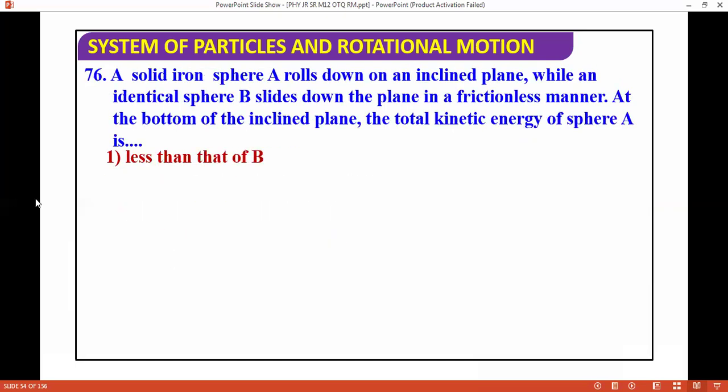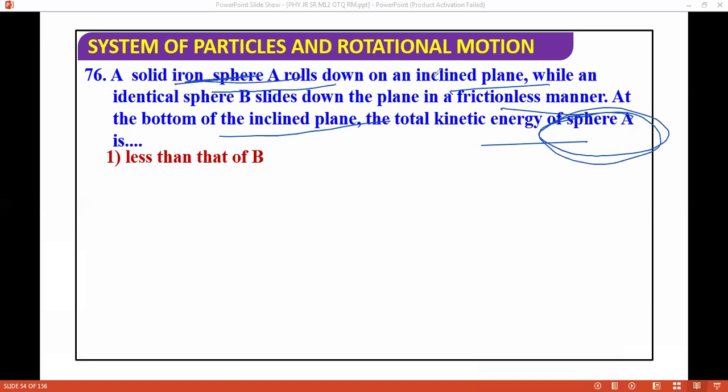A solid iron sphere A rolls down an inclined plane while an identical sphere B slides down the plane in a frictionless manner. At the bottom of the inclined plane, the total kinetic energy of sphere A is.